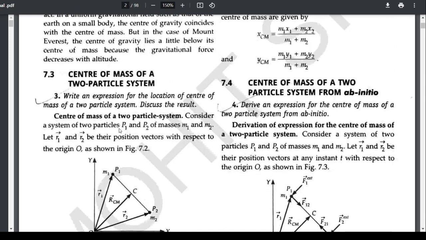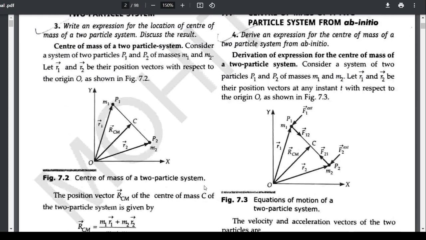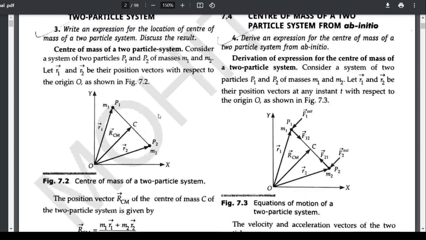Now let us look at the center of mass of a two particle system. We consider two particles P1 and P2, which have masses m1 and m2, measured in the x-y plane.